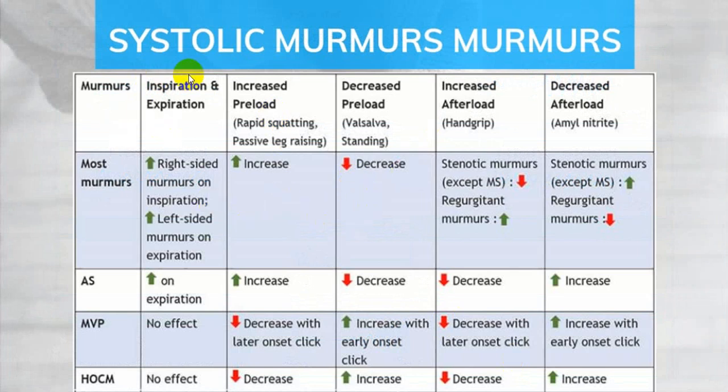What will be the effect of inspiration, expiration, Valsalva maneuver, squatting, passive leg raising, hand grip, amyl nitrate? Usually never try to mention these. Remember, if you do any procedures like inspiration, expiration, Valsalva maneuver, hand grip, etc., right-sided murmurs will relatively increase as compared to left-sided murmurs. Remember those two things, more than enough.